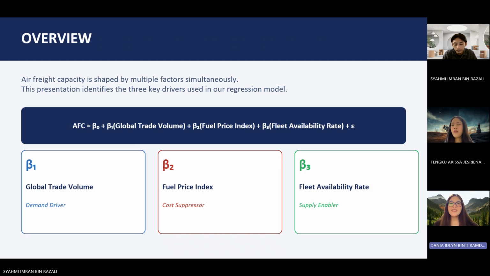AFC equals beta 0 plus beta 1 for global trade volume plus beta 2 for fuel price index plus beta 3 for fleet availability rate plus an error term. So each one of these three variables plays a different role. Beta 1 is our demand driver, beta 2 is our cost suppressor, and beta 3 is our supply enabler. And I'll be covering the first variable now.